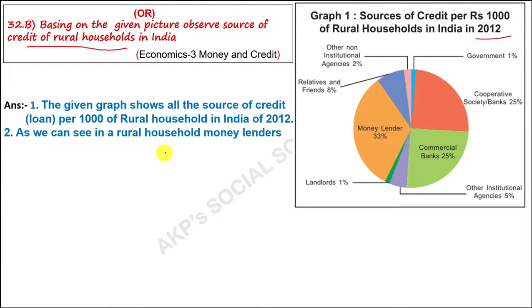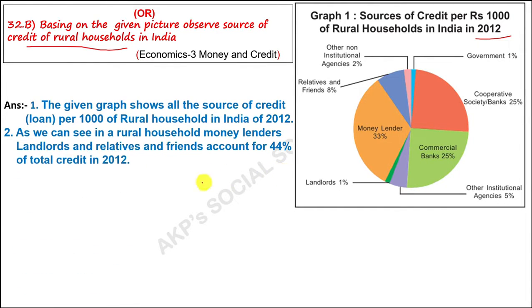As we can see in rural households, money lenders, landlords and relatives and friends account for 45% of total credit. See here, relatives 8%, money lenders 33%, landlords 1% and others 2. Totally it comes to 44% of the rural credit.